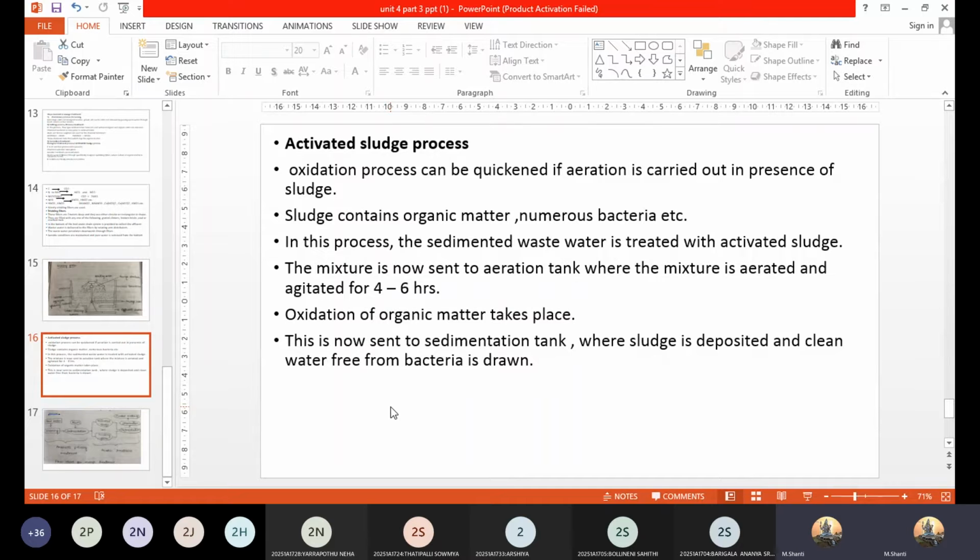Can you hear me, girls? Yes, ma'am. Yeah, what is the difference between the activated sludge process and biological water treatment?